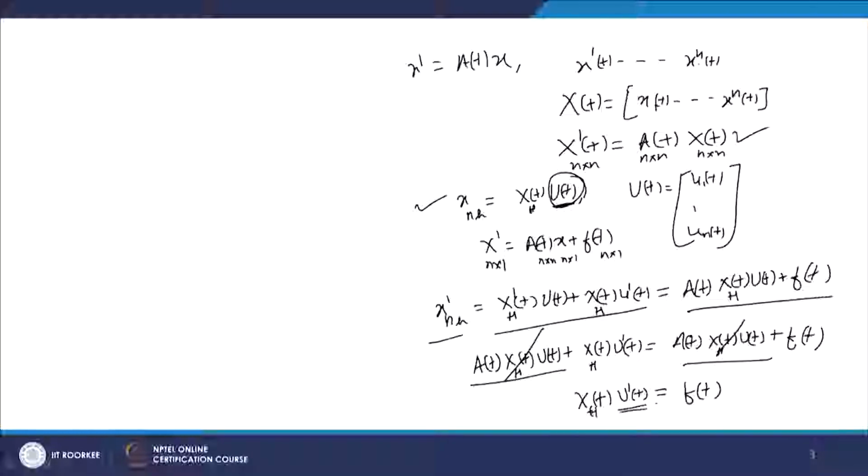But we are interested in finding u(t). Since X_h(t) is a fundamental matrix solution, its inverse exists. So, we multiply by the inverse, and we can write X_h^{-1}(t)... let me write it in a clear manner.